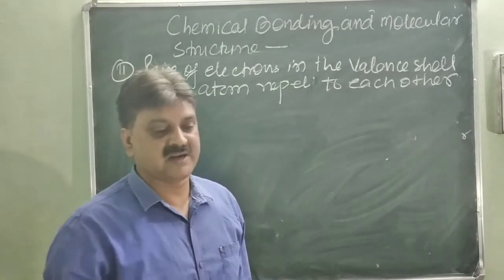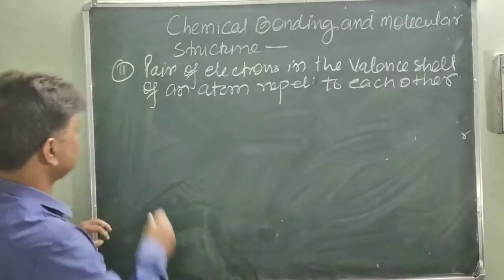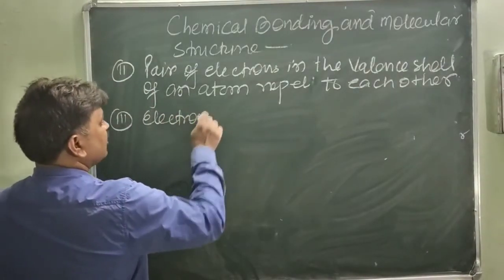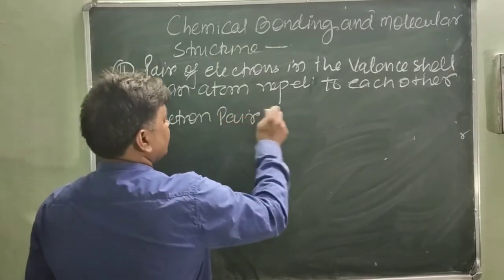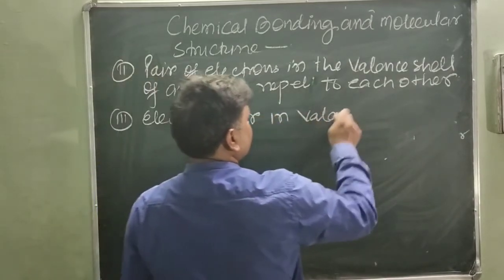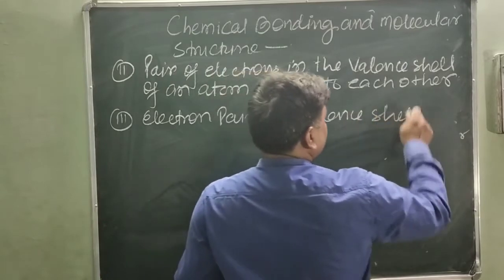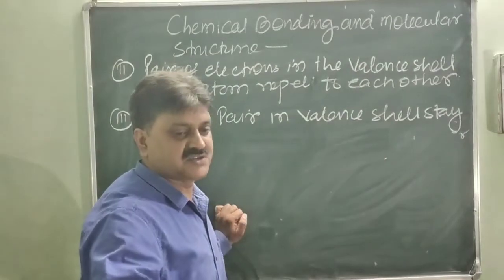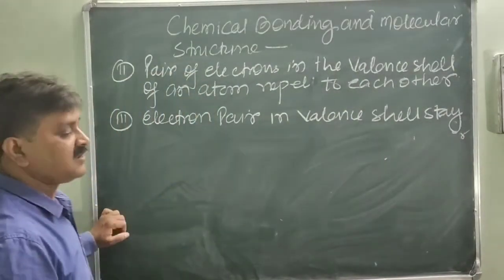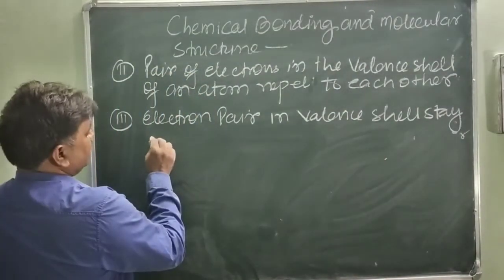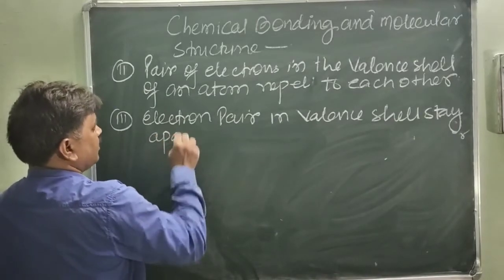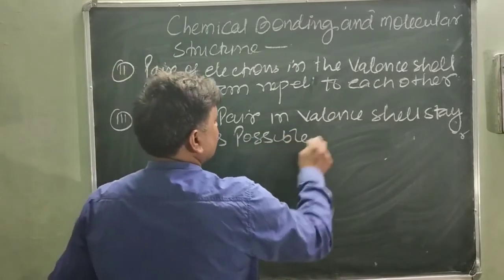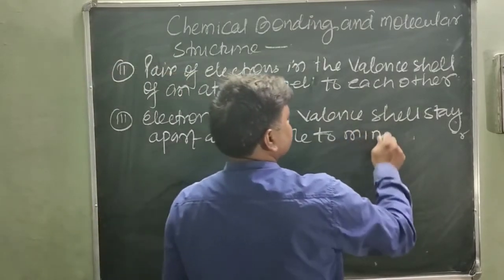Next postulate. The third postulate: electron pairs in the valence shell stay as far apart as possible to minimize the force of repulsion.